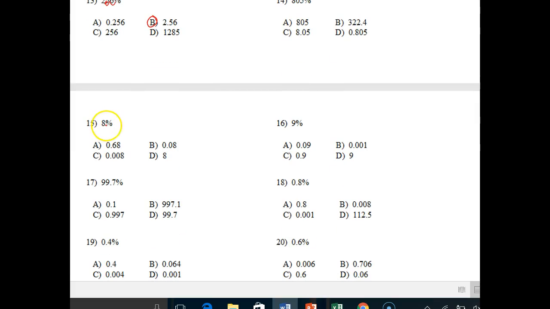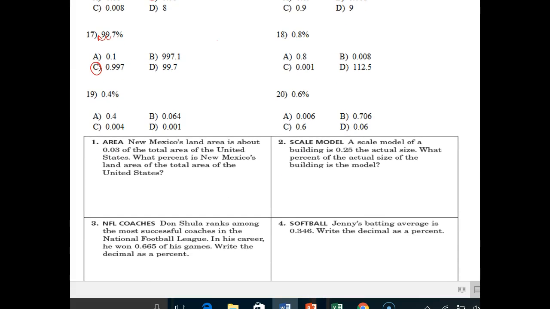8% is a little bit of a tricky one. We go 1, 2. So we have 0.08. So that's B. 0.08 because we have an empty space in between the 8 and our second swoop. 99.7%, we start from the decimal. If the number has a decimal, always start from the decimal. So 1, 2, 0.997. 0.4%. Again, since it's got a decimal, we start from the decimal. So 1, 2, 0.004. C.